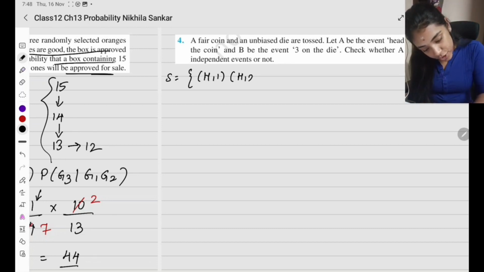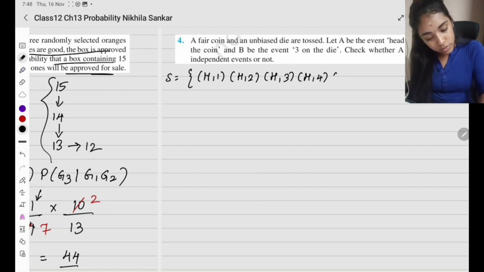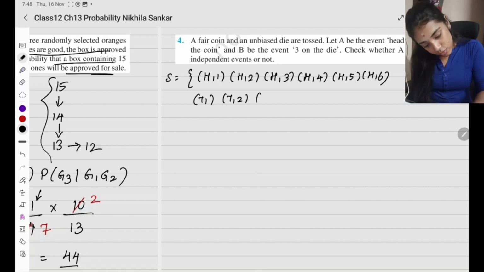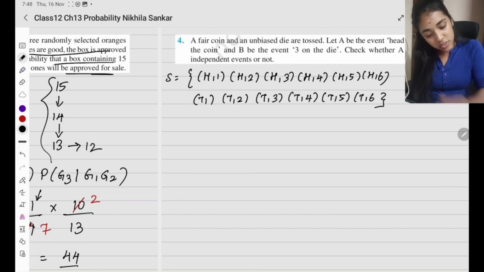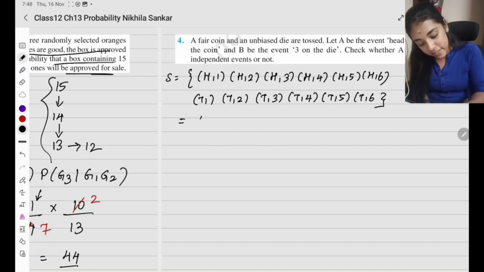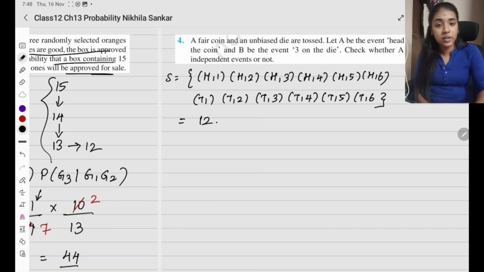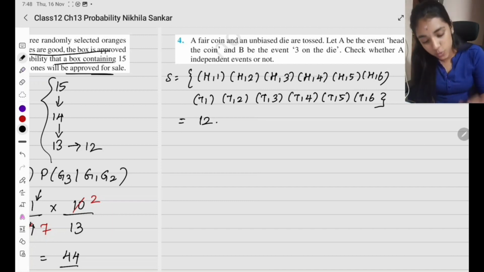H1, H2, H3, H4, H5, H6, T1, T2, T3, T4, T5 and T6. So this is going to be my sample space and how many do I have inside? 1, 2, 3, 4, 5, 6, 7, 8, 9, 10, 11, 12. So total number of elements in my sample space is going to be 12.